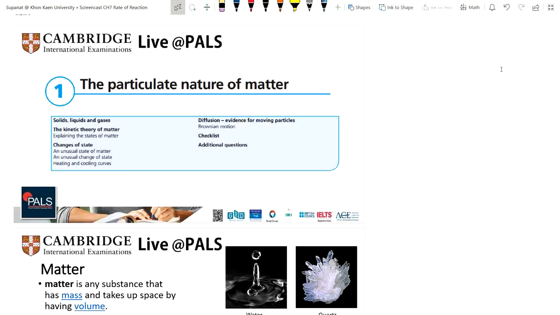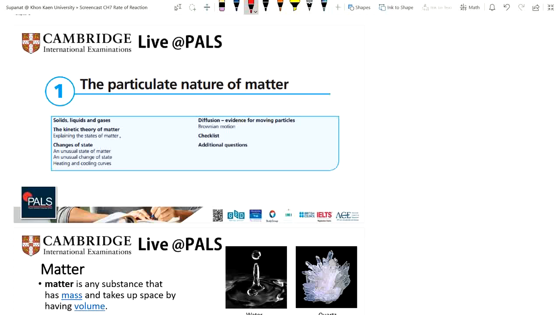So today I'm going to talk about the IGCSE Chemistry Chapter 1, the particulate nature of matter. In this chapter we're going to talk about the properties of solids, liquids, and gases. And then we're going to talk about the kinetic theory of matter, to explain the states of matter. Then we're going to talk about the changes of state and how we can change the states